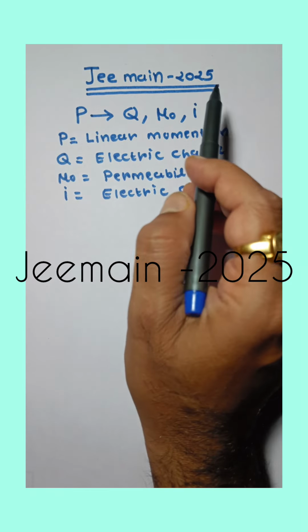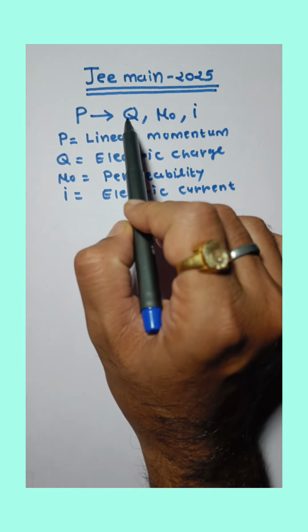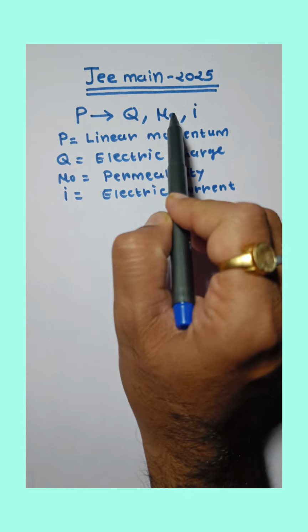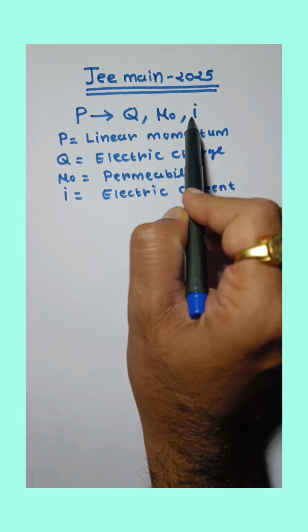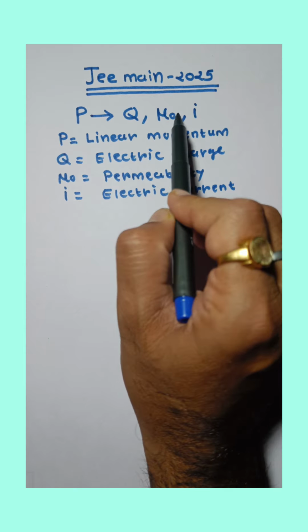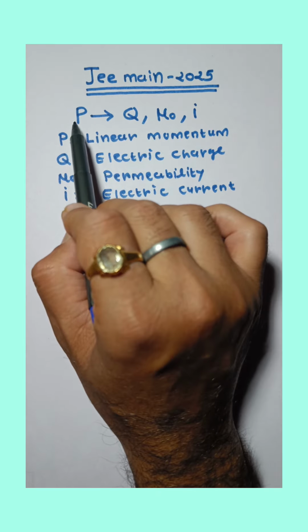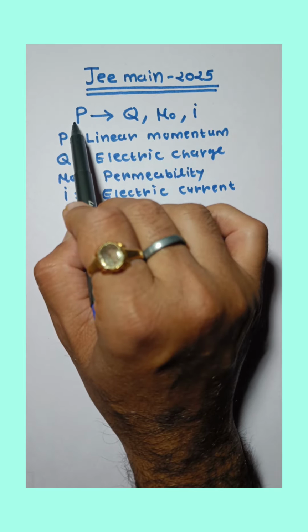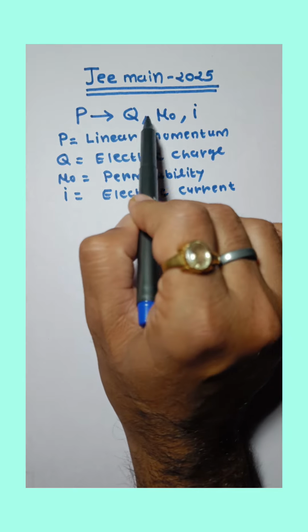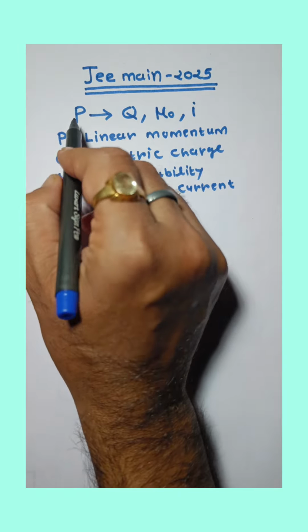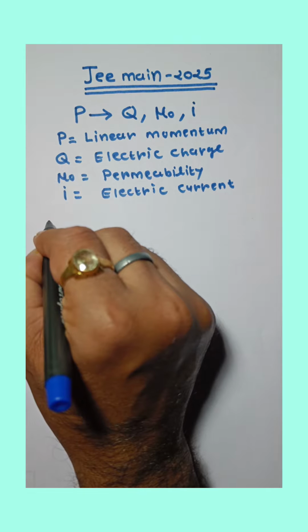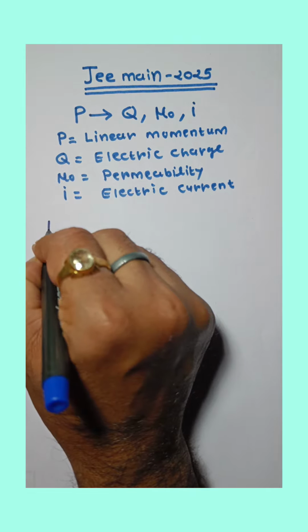JEE Main 2025 question. Here electric charge Q, permeability of vacuum mu naught and electric current I are taken as fundamental quantities. Then what is the dimensional formula of linear momentum in terms of Q, mu naught and I? So here we can write dimensional formula of P, linear momentum, mass into velocity.